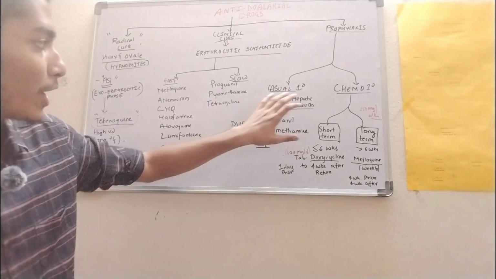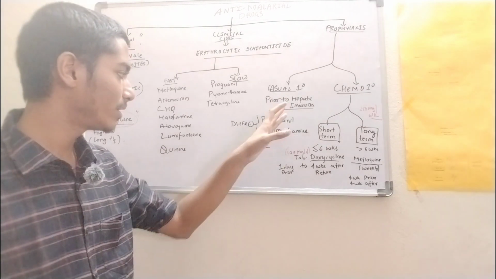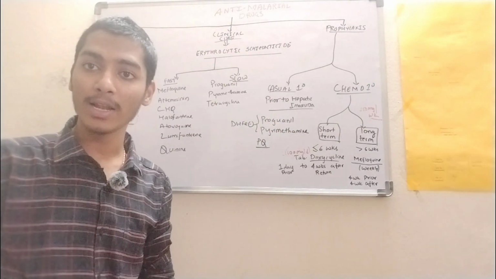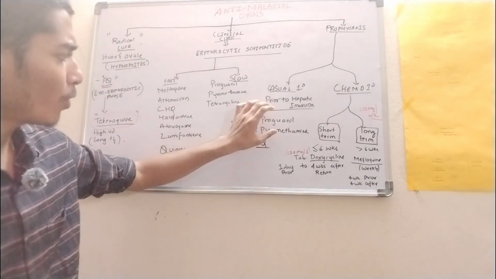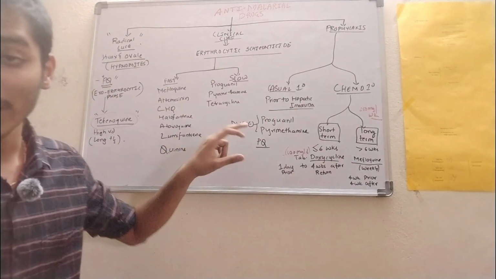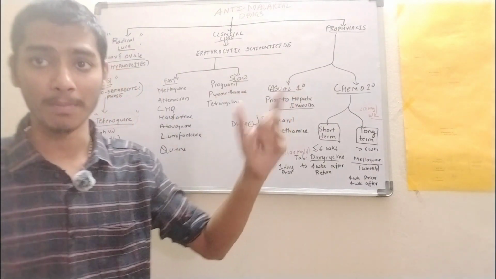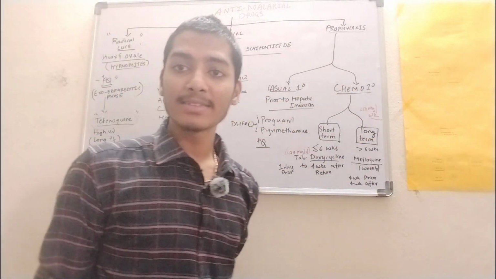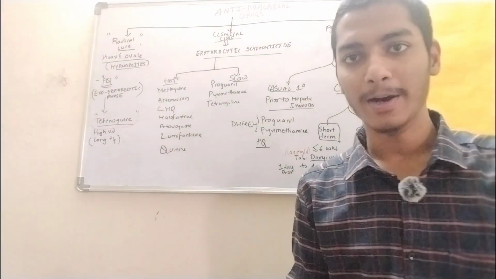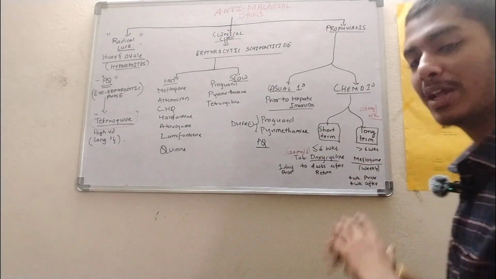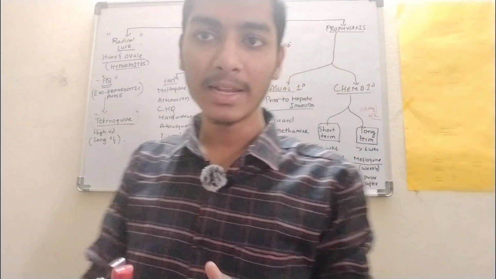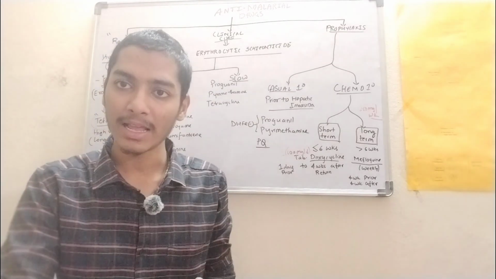So here prior to hepatic invasion, we have three drugs, that is proguanil, pyrimethamine, and primaquine. So this proguanil and pyrimethamine are dihydrofolate reductase inhibitors that we need to remember. Chemoprophylaxis, we have two basic categories here, either for short duration or long duration. It depends on the person who is going to the endemic area.